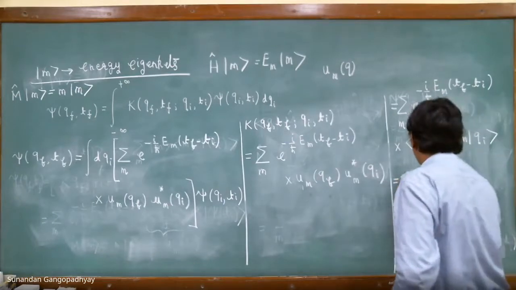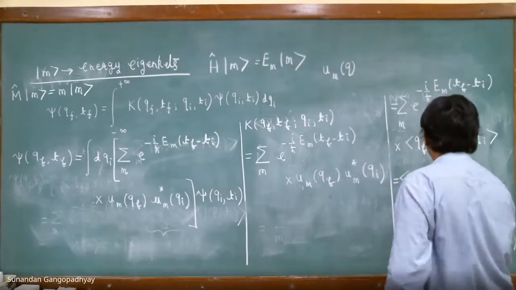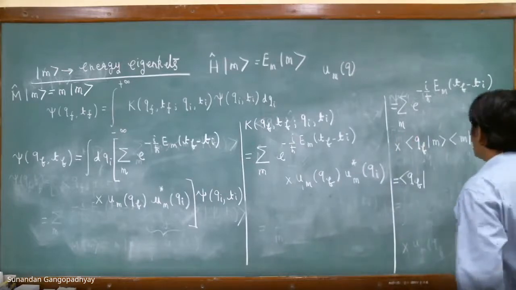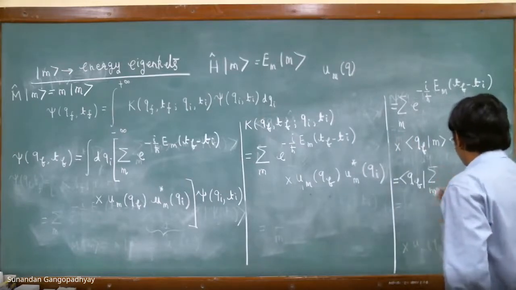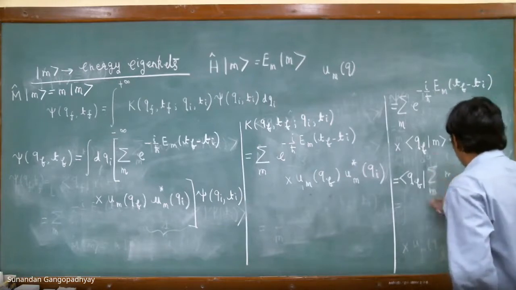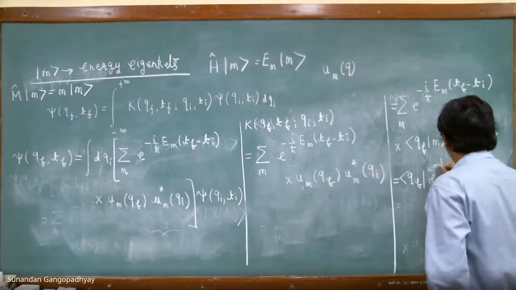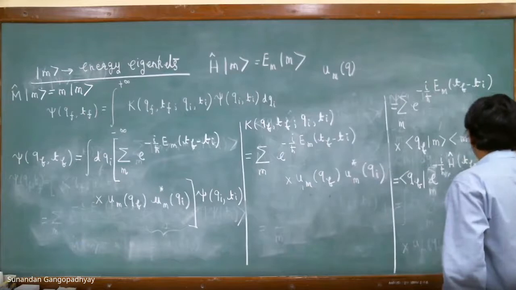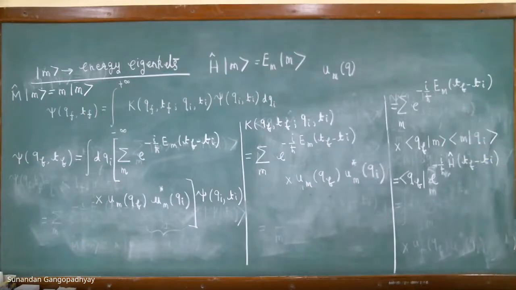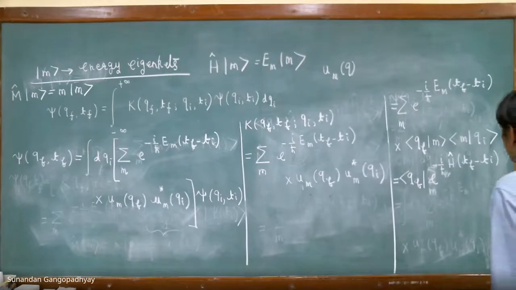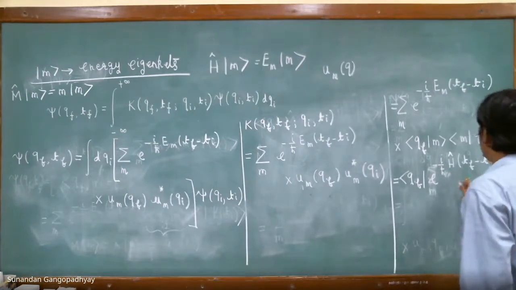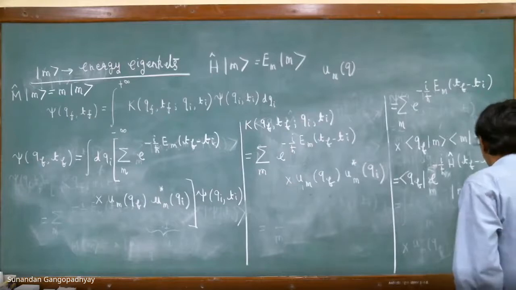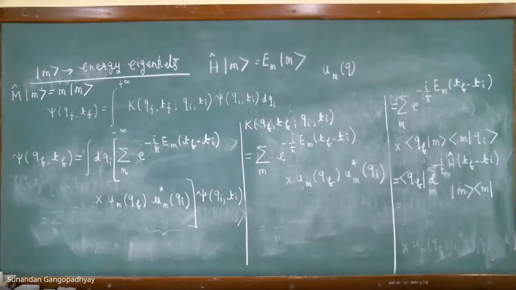You can take psi(x_f) outside and psi(x_i) outside and write this as a summation over n, as an exponential with this, and then we have psi(x_i).